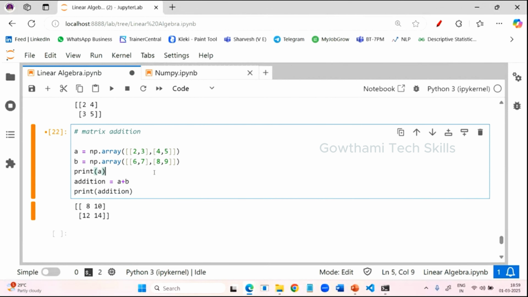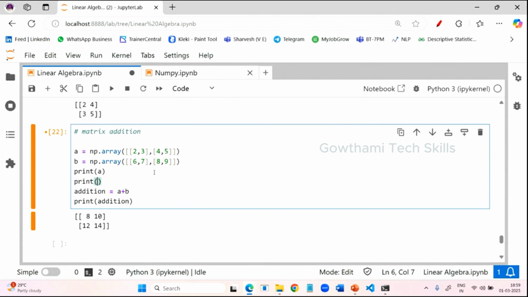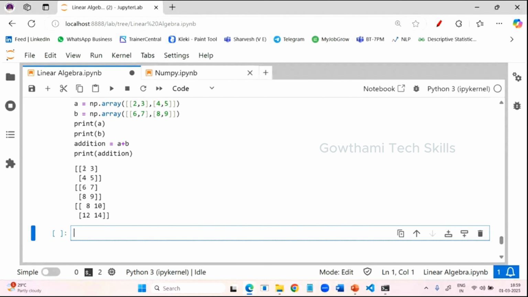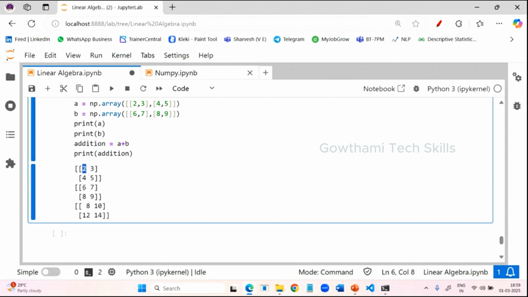Then print B. So now see here, these are the values. It means the first row, first column value of the first matrix and the first row and first column of the second matrix will get added up, and you will get the resultant matrix.